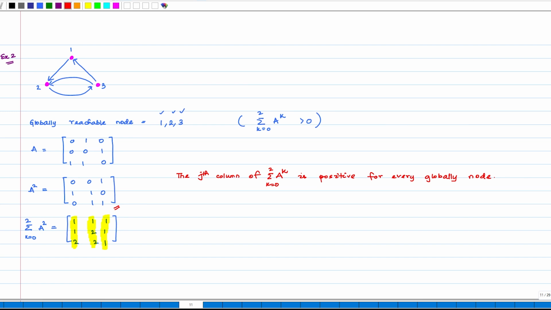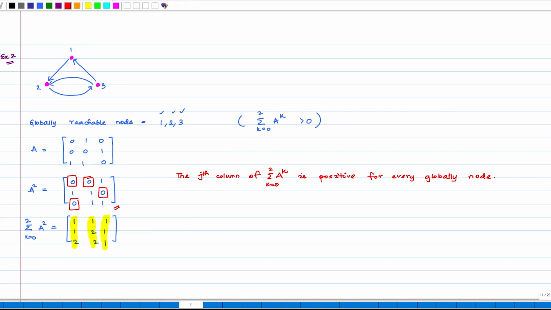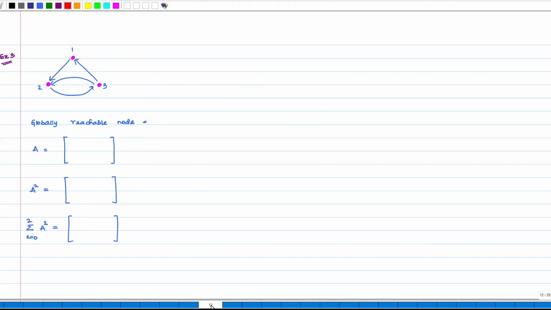Now let us focus our attention on the matrix A squared. We see here that A squared has several entries which are equal to 0. Can we add an edge in the digraph in such a manner that the number of non-zero entries in A squared can actually be increased? So, I would ask the students to pause the video right here and try this out. Just add one edge in the network so that the non-zero entries increase and the zero entries reduce. Okay. I hope you have tried that by now. Let me give you an answer to that question